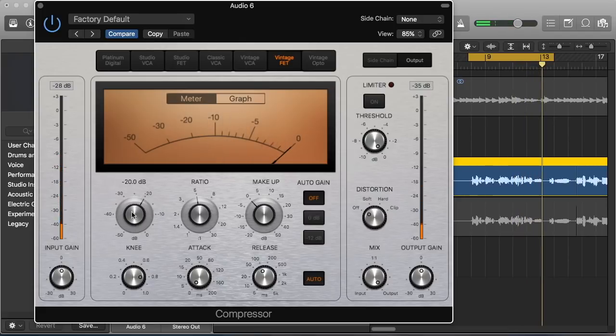Ratio at 5. We're just looking for about 8 to 10 decibels of gain reduction all up in this area here.